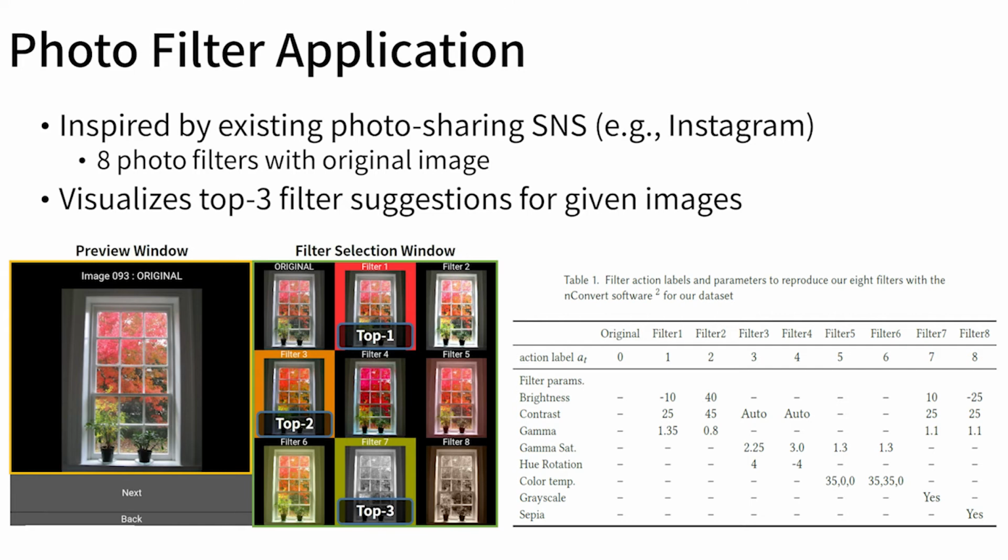The figure shows our GUI interface for image filter selection. The interface contains several GUI components such as image preview, filter view with the top 3 recommendations, and image sequence buttons. The interface has the original image and 8 image filters on the candidate filter view. Users can select a filter by clicking on it with a mouse. The image preview then shows an image with the selected filter applied. Users can freely compare filters to make a selection.